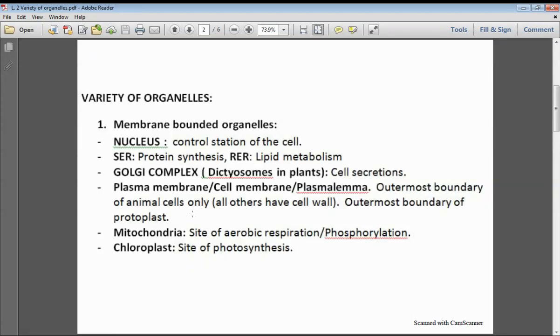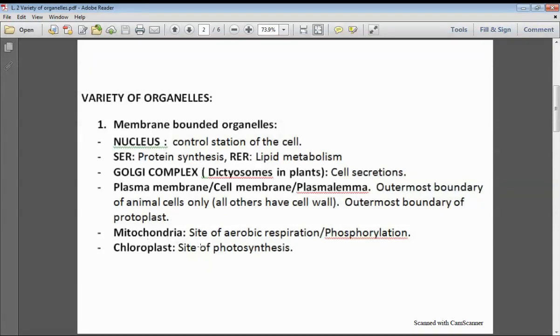Other than animal cells, plant cells, cells of algae, fungi, etc., and bacteria will have a cell wall as the outermost boundary, but the animal cell will have its outermost boundary in the form of the plasma membrane. Next, the plasma membrane is the outermost boundary of the protoplast. Protoplast is the living matter of the cell. All the layers which are present outside the plasma membrane, like the cell wall and slime capsule, are not included in the living content or protoplast.